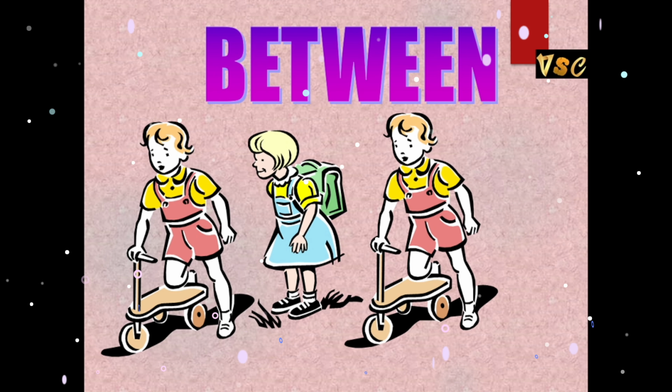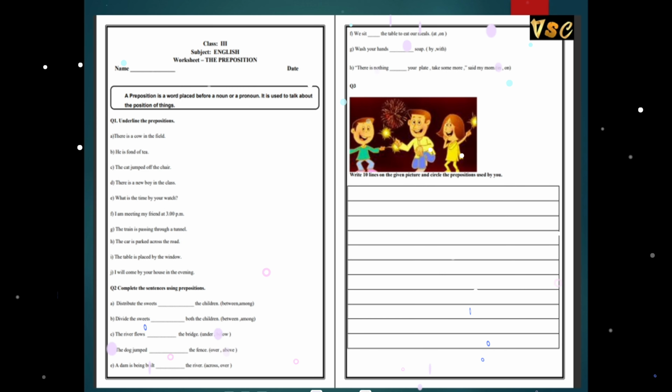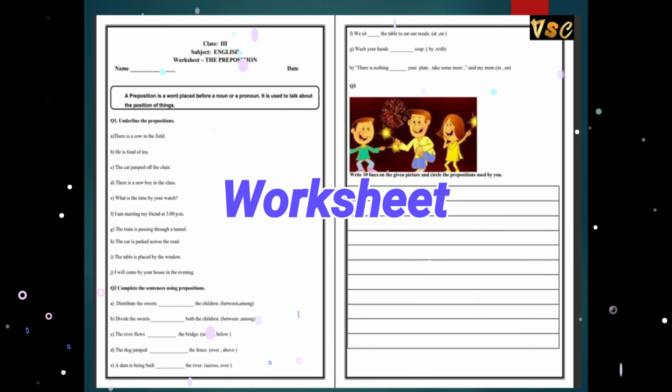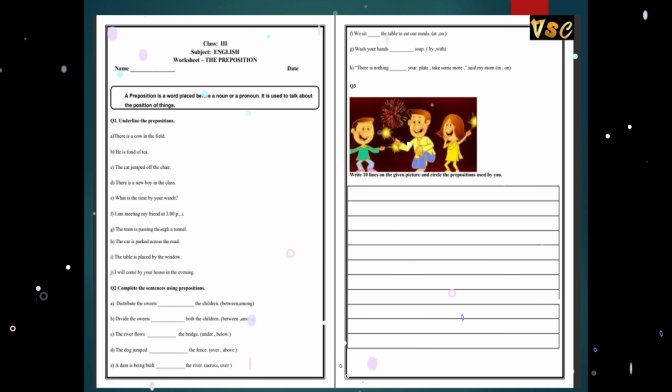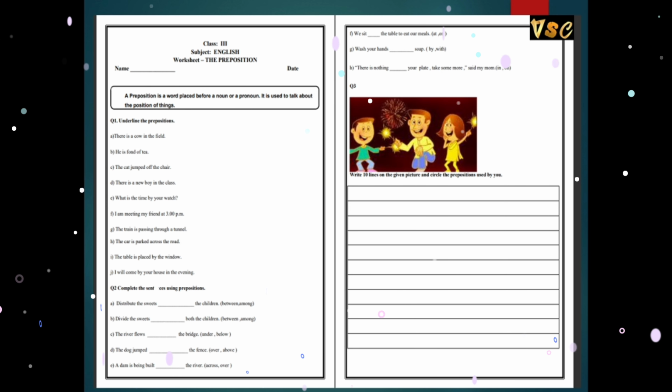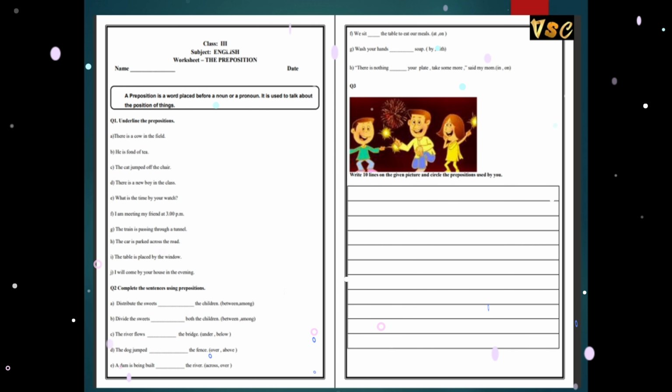So now here is the homework for you. You can see three questions over here. In the first question you have to underline the prepositions which I have used in the sentences. In the second question you have to choose the correct preposition.